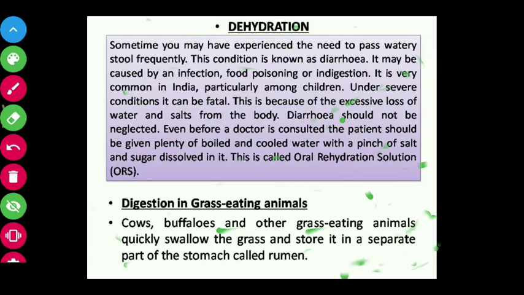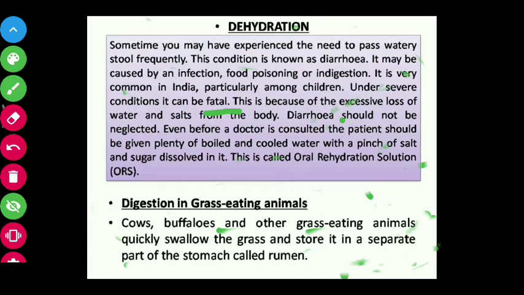It is very common in India, particularly among children. Under severe conditions, it can be fatal. Fatal means it can cause death. This is because of excessive loss of water and salts from the body. Diarrhea should not be neglected. Whenever someone is facing diarrhea, they are advised to go to the doctor. The doctor will consult the patient and advise them to take plenty of boiled and cooled water with a pinch of salt and sugar dissolved in it.